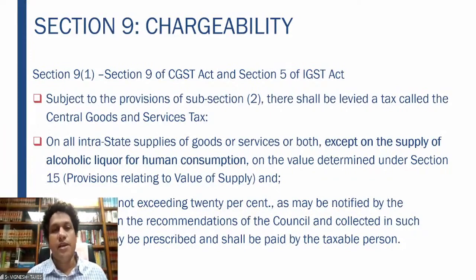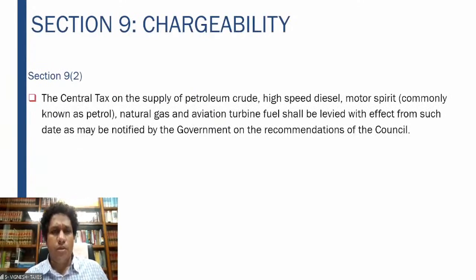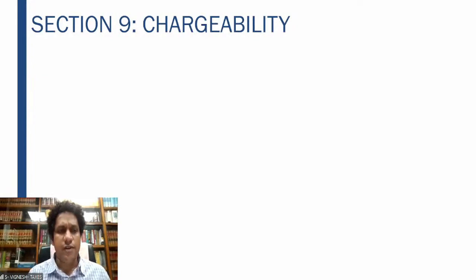Not exceeding 20%, as may be notified by the government on the recommendations of the council, collected in such manner as may be prescribed and shall be paid by the taxable person. Right? Now section 9 subsection 2, as I told you, subject to the provisions of 9 subsection 2.